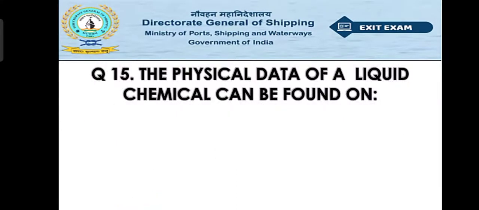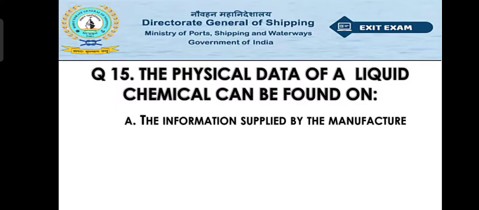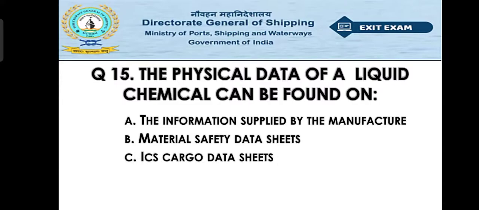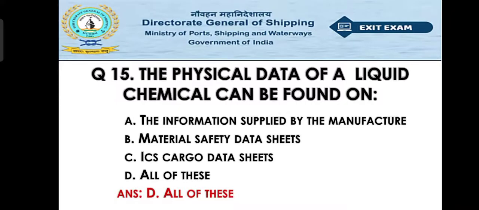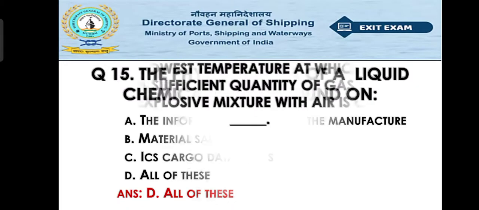The physical data of a liquid chemical can be found on option A, the information supplied by the manufacturer. Option B, material safety data sheet, that is the MSDS. Option C, SCS cargo data sheets. Option D, all of these. So the right answer will be option D, that is all of these. So all of these are where the physical data of the liquid chemical can be found. Now move to question number 16.